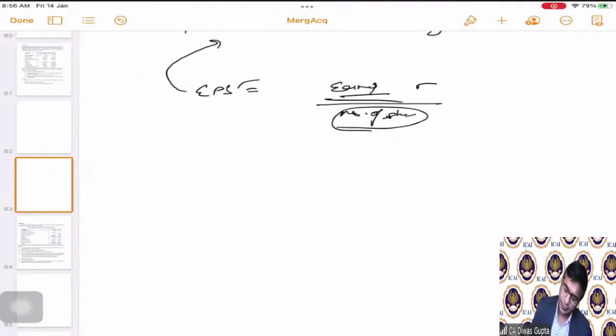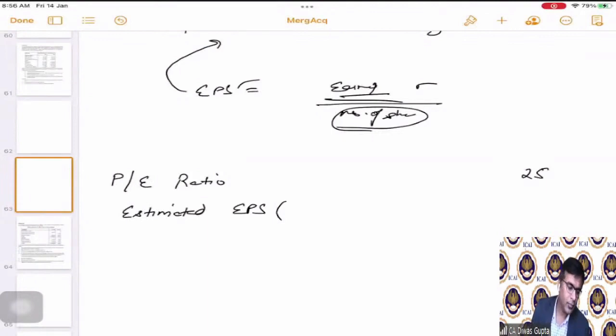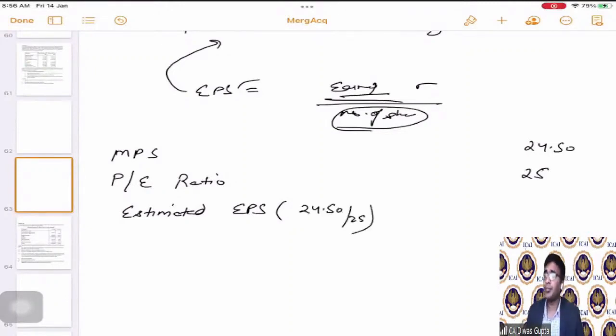First of all, the PE ratio is given as how much? 25. Estimated earnings per share. We are also given market price per share as 24.50. Correct? So the estimated earnings per share will be 24.50 divided by 25.